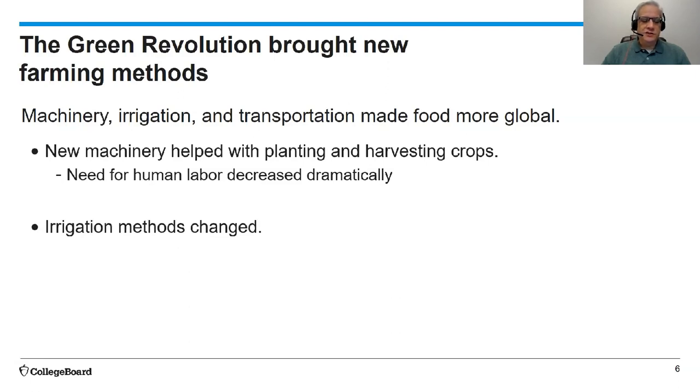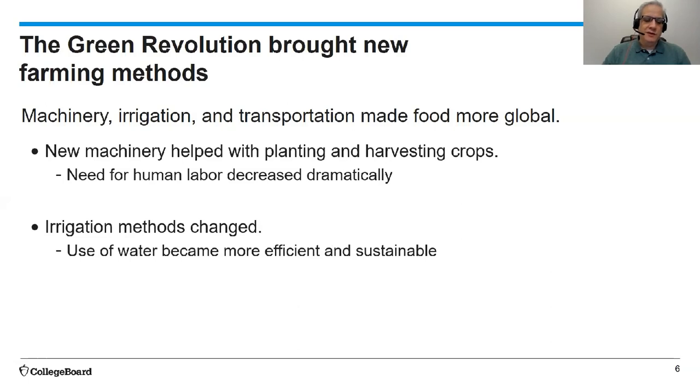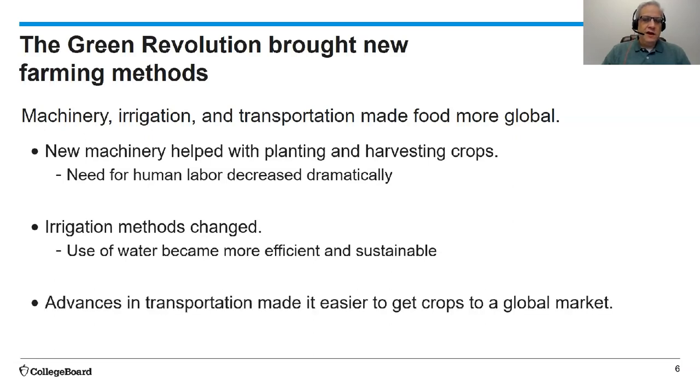Irrigation methods changed. The use of water became more efficient and sustainable, so instead of using flood irrigation, where farmers would flood the crop, they used more center pivot irrigation and drip irrigation in order to save water. And advances in transportation made it easier to get crops to the global market. This means that farmers got new markets in which they could sell their crops.